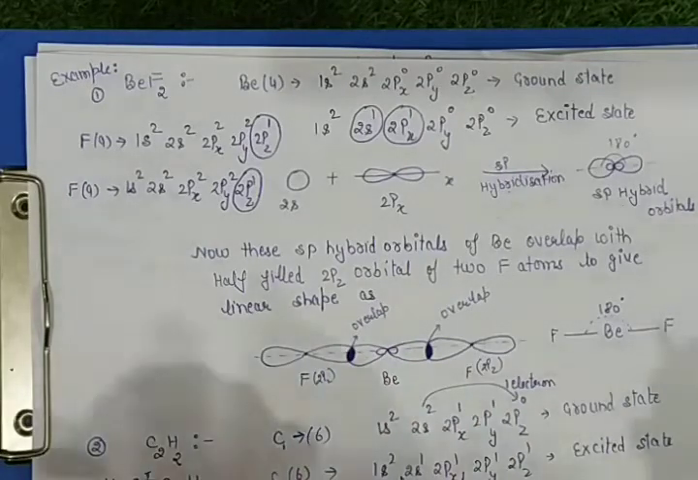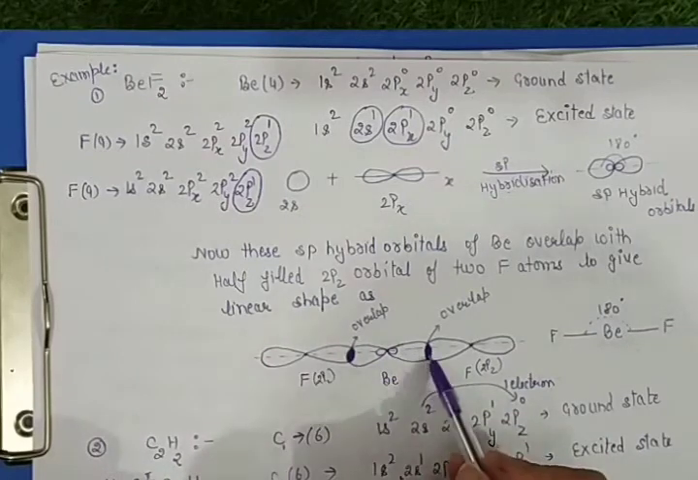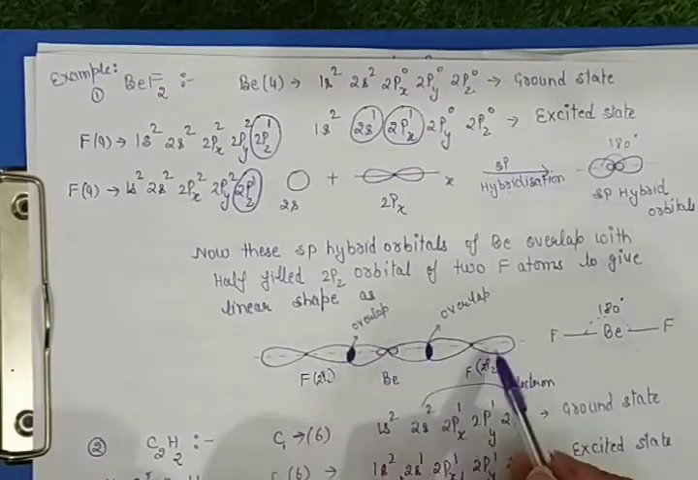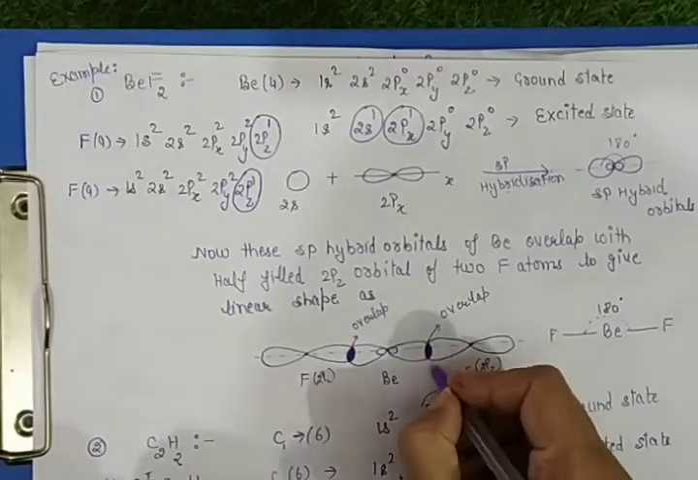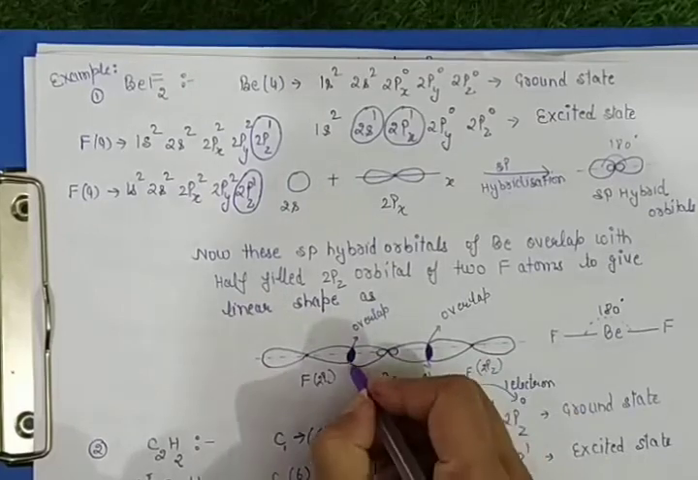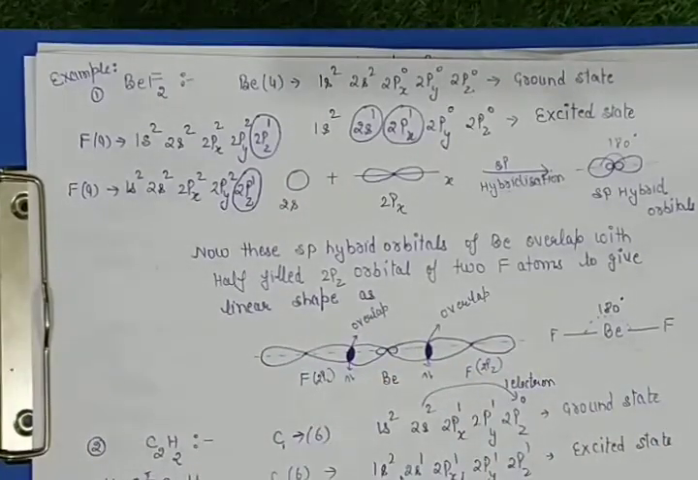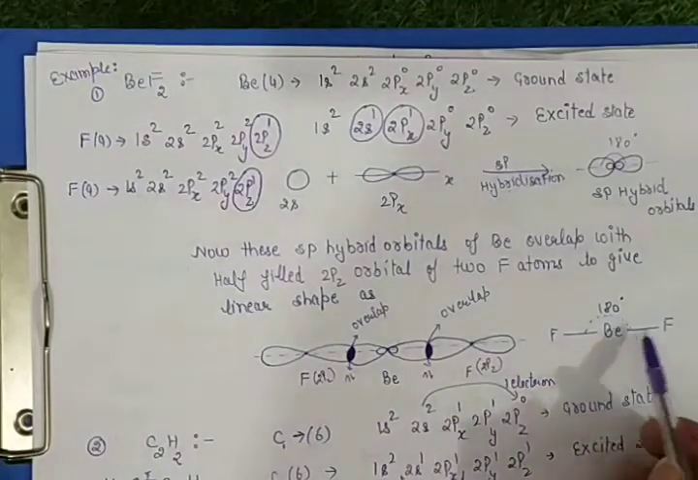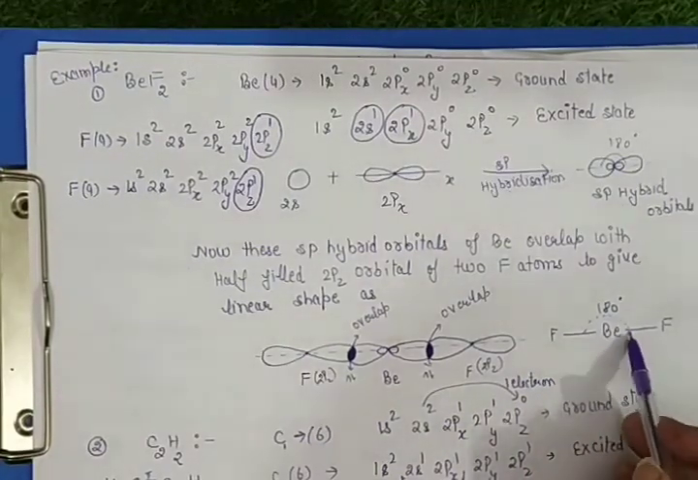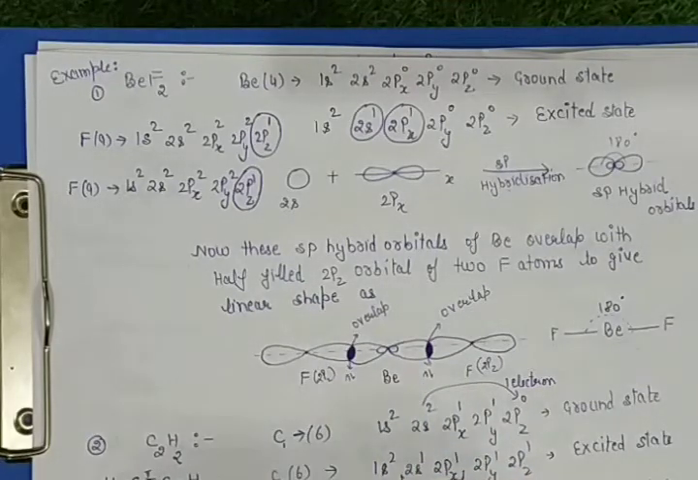Now when they come close, overlapping between these orbitals along the internuclear axis takes place, and electrons lie in this overlapping area most, giving linear shape to BeF2. So this is an example of sp hybridization.